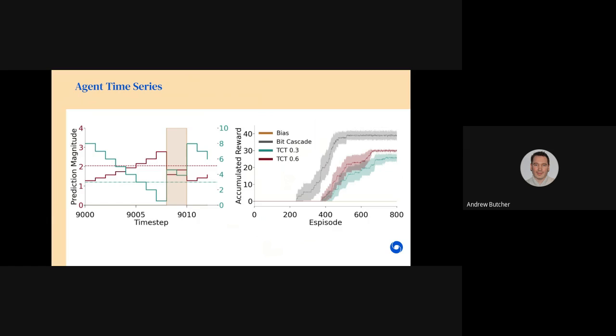Since co-agents and agents train simultaneously, we also examined how each improve over time. On the left, we see two types of co-agent predictions after 9,000 time steps of training. The teal co-agent is predicting how many time steps until the hazard, and the red co-agent is predicting the discounted sum of future hazard features.